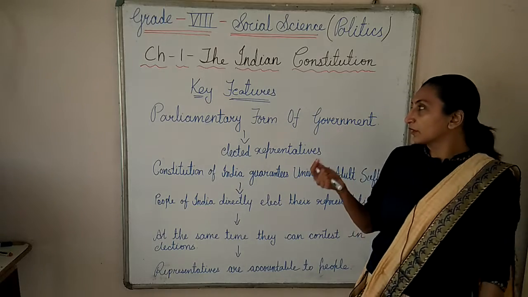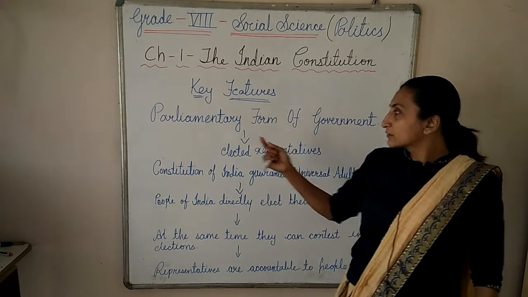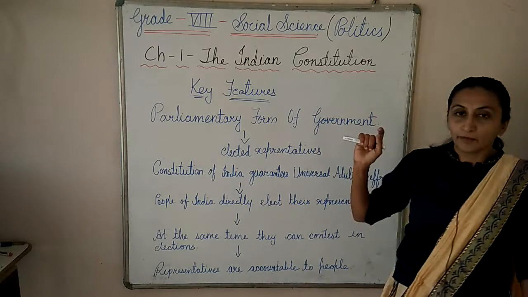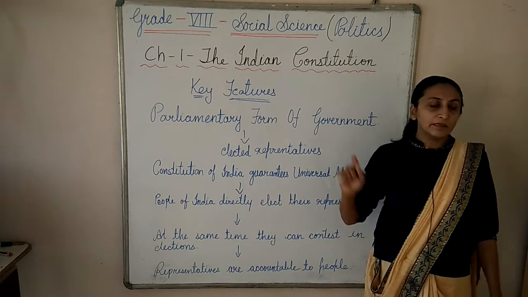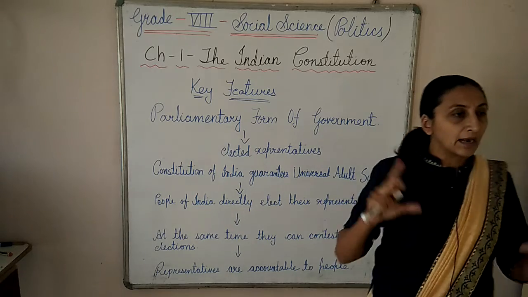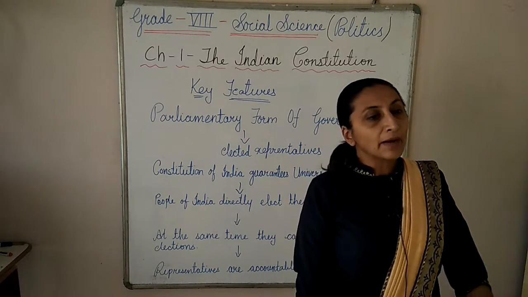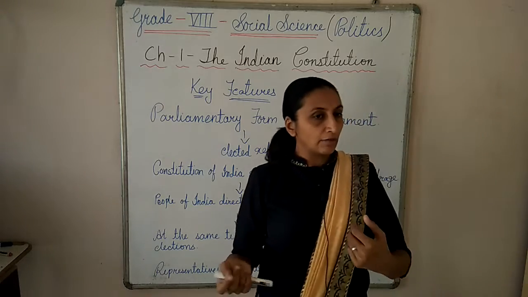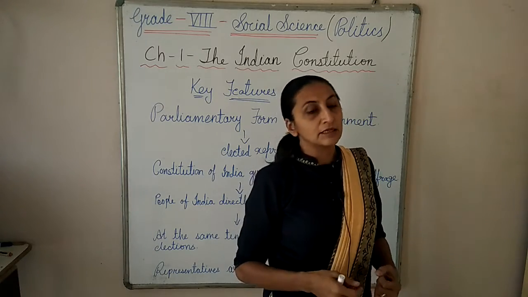So now we are moving further to another feature, that is the parliamentary form of government. Parliamentary form of government means that in our country the parliament is there. In parliament two houses are there, upper and lower: Lok Sabha and Rajya Sabha.